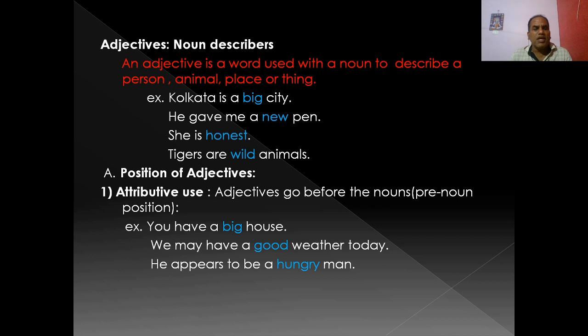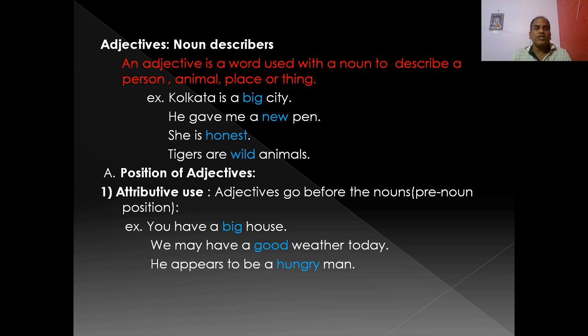Honest is an adjective because it describes a person. Tigers are wild animals. Wild is the adjective of the animals. So an adjective is a word used with a noun or pronoun to describe a person, animal, place or thing. Okay.